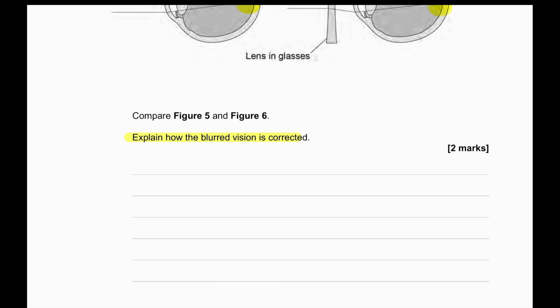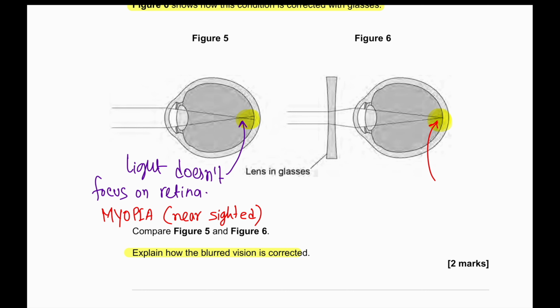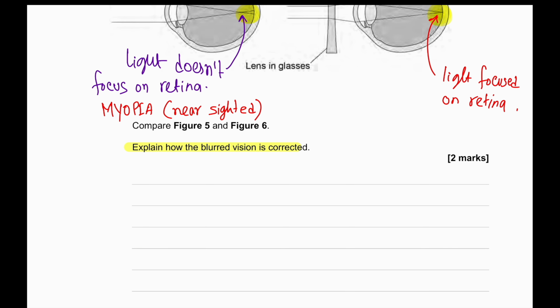Explain how the blurred vision is corrected. In the first one, we can see the light does not focus on the retina. So this is myopia, nearsighted. With the help of the lens, the light is then directly focusing on the retina in a single spot. So a clear image.